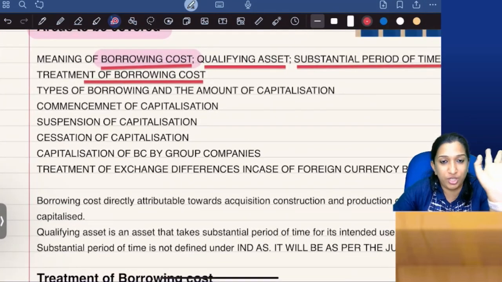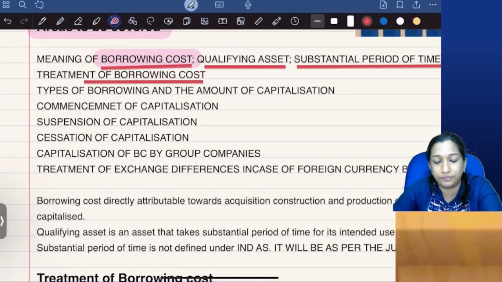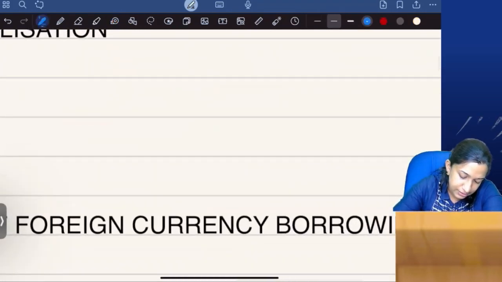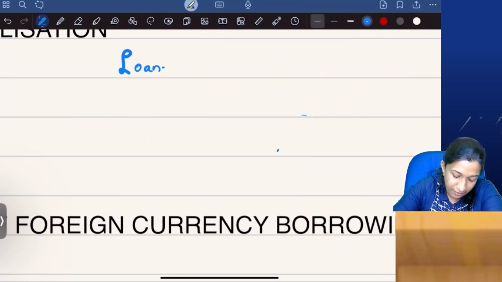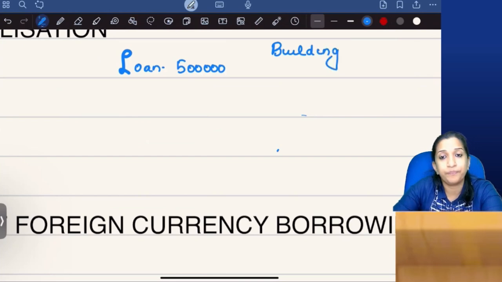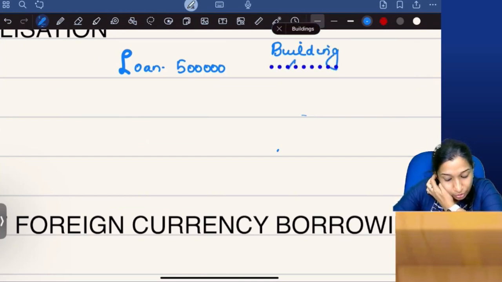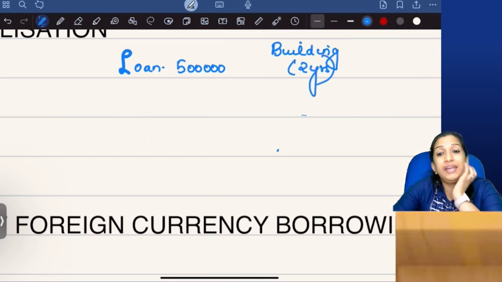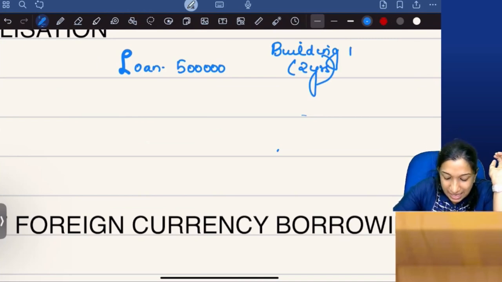Now computation. Suppose there is a loan of 5 lakhs which I have taken for the construction of a building. I'm constructing a building. The building will take almost 2 years to construct. So as per my standard Ind AS 16, all directly attributable expenditure